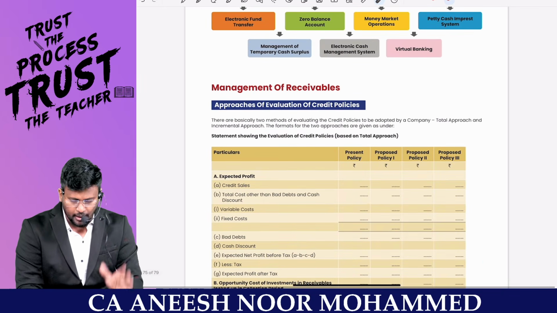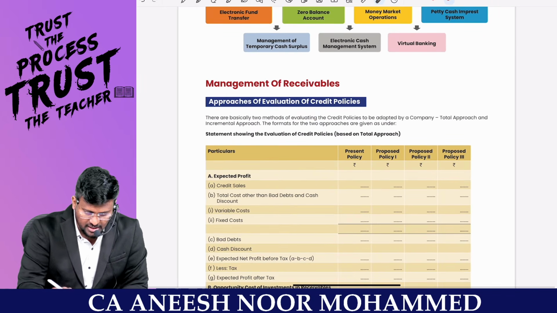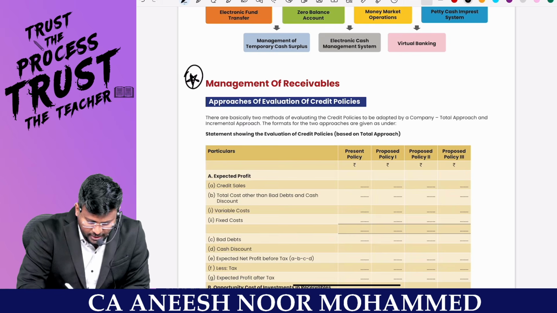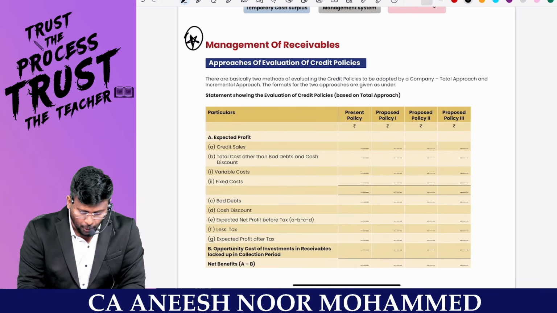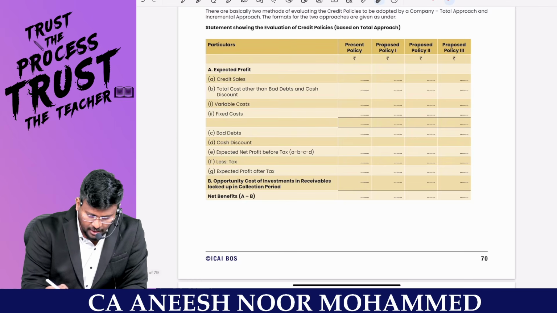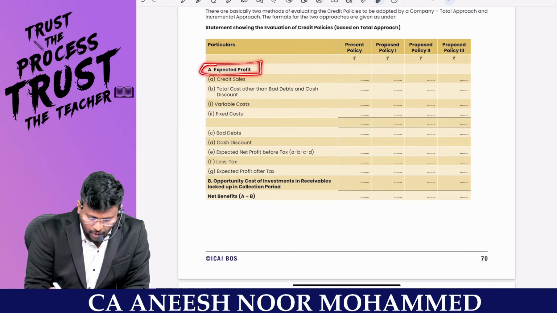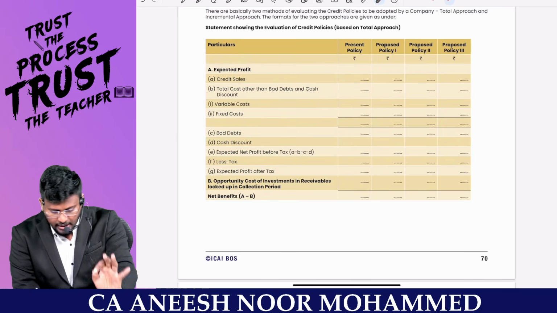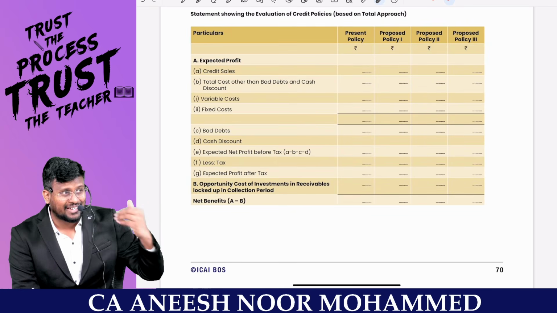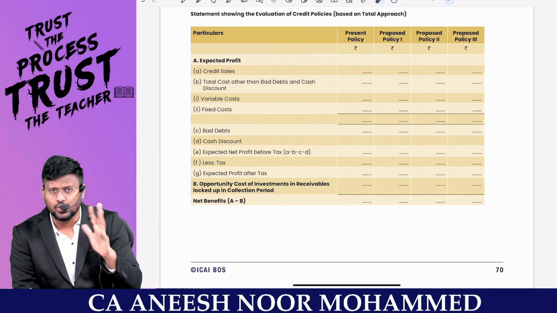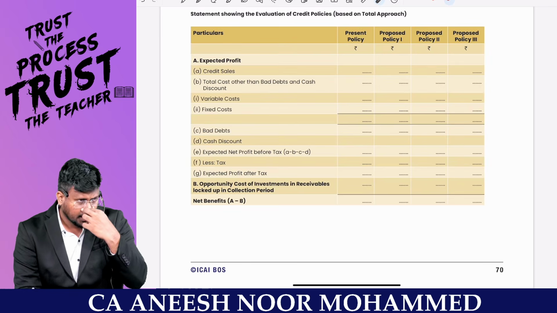I'm quickly moving into the very important next topic, which is called receivable management. Today, an expected question for examination, management of receivables. That is, how much should be the credit policy I should be giving, is what the question is. So what you have to find out is the expected profit. Listen very carefully, very important area. First you have to take the credit sales, because for debtors I am going to fix whether it is 30 days or 40 days or 50 days. Very important topic. Take the credit days.